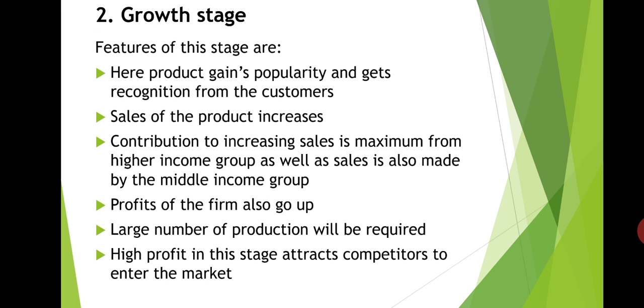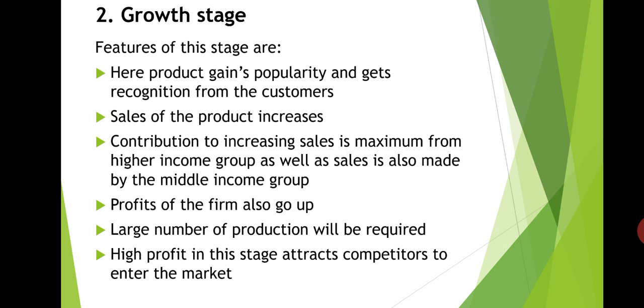The contribution to increasing sales is maximum from the higher income group, and sales are also made by the middle income group. As we know, in the growth stage, the product gets popularity. That's why the higher income group buys more products, right? Some contribution is also made by the middle income group.